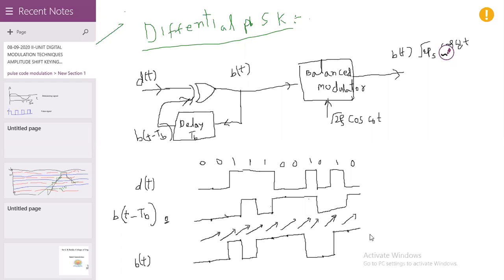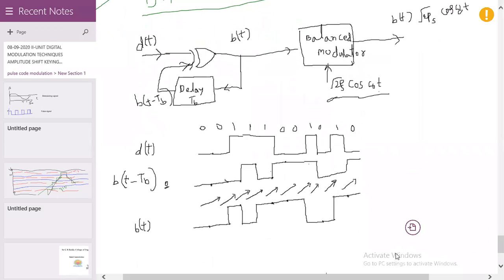Now the b of t signal is multiplied with the carrier signal with amplitude root of 2Ps. The output is b of t into root of 2Ps cos omega naught t. So here we can process that signal e of t like that. So easily we can recover d of t or minus d of t, whatever it may be, without any loss of information.